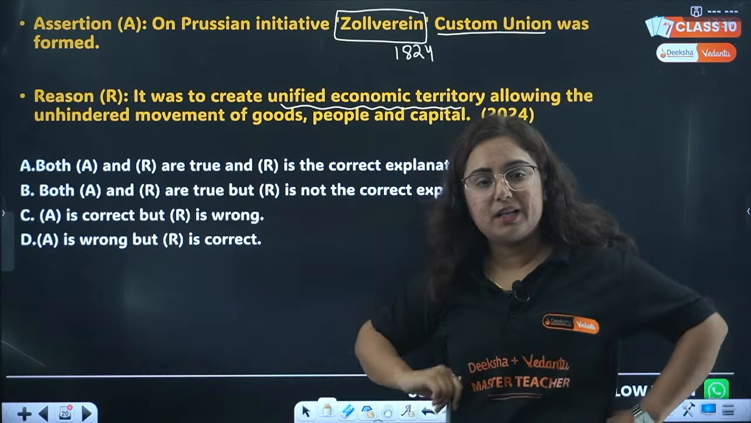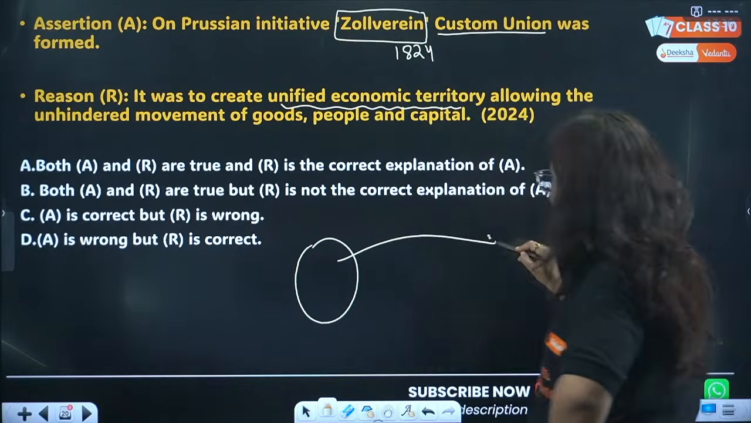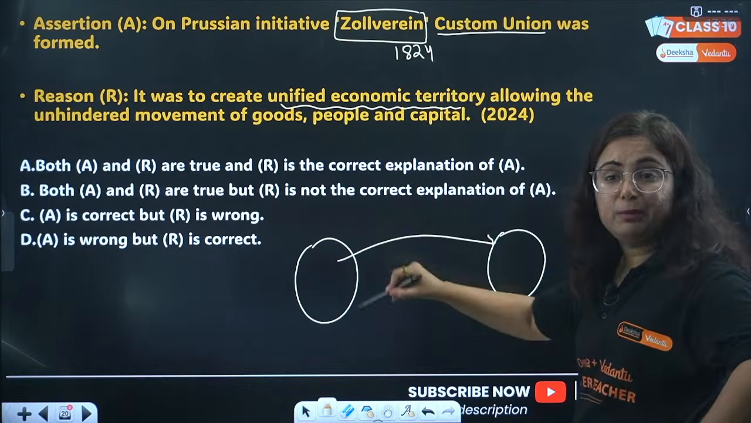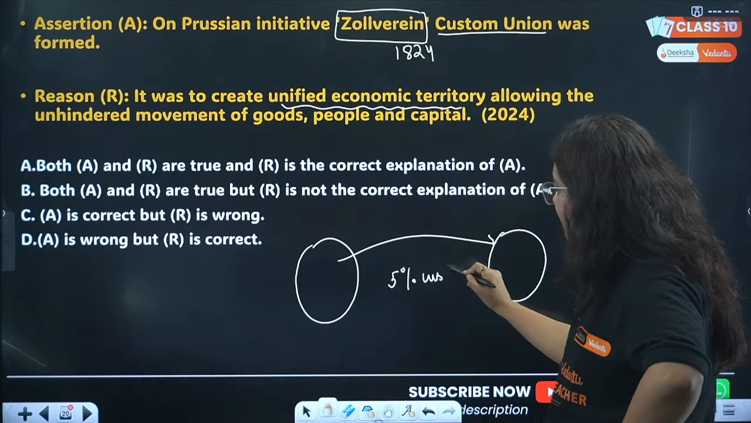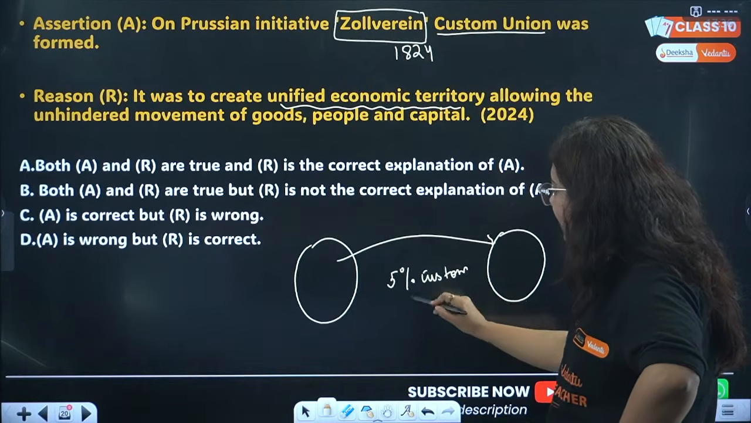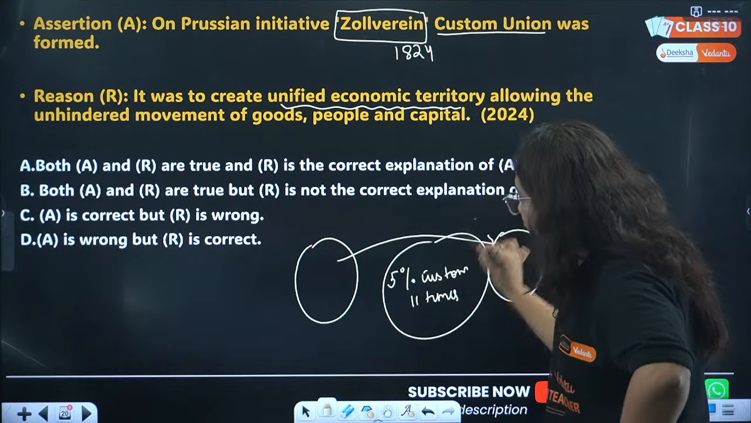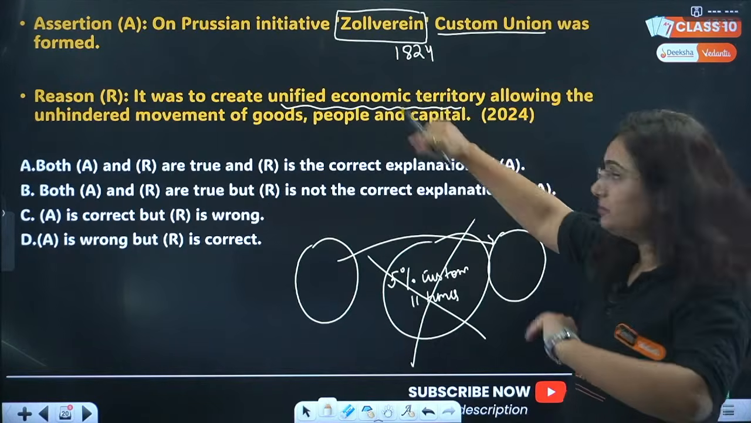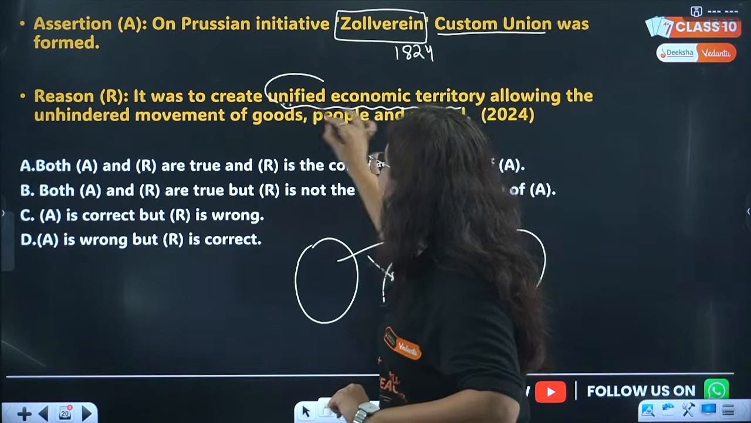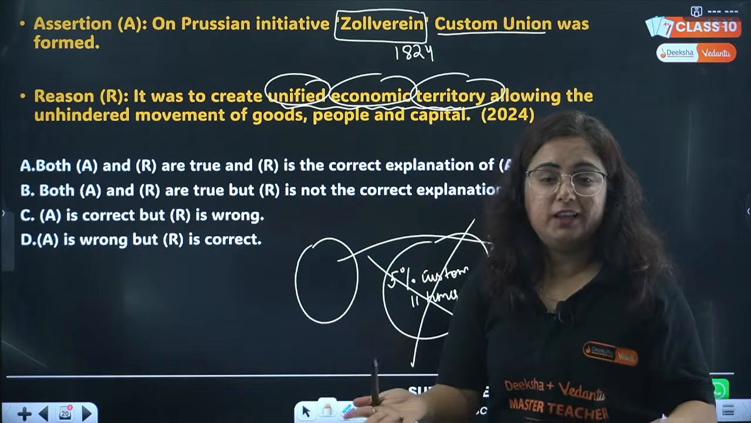Acha, do you remember a case when a person is moving from Luxembourg to Nuremberg? In between, he has to pay 5% custom duties 11 times. 5% custom duties 11 times. To solve this economic hindrance and the problem, this group was brought in. Okay, to create a unified economic territory, allowing this unhindered movement.